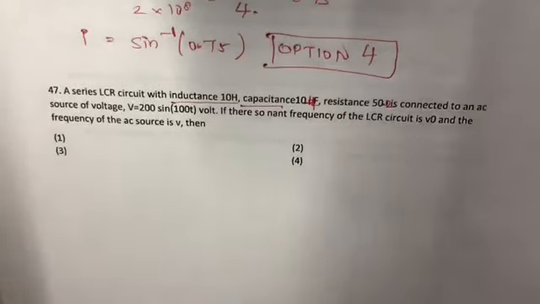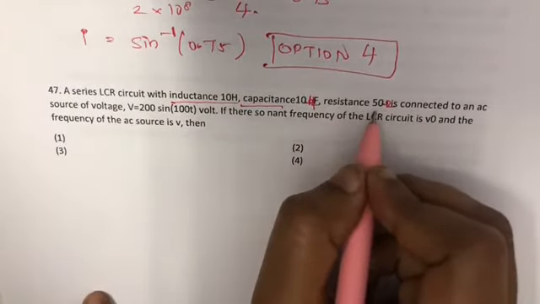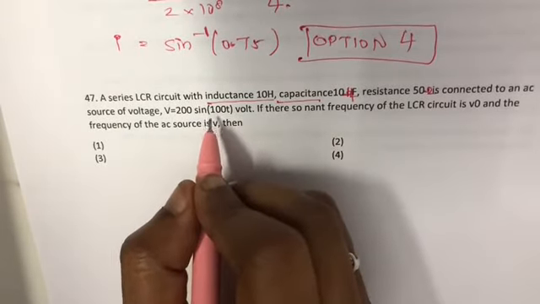An inductance of 10 H, capacitance of 10 microfarad and resistance of 50 ohm are connected to an AC source of voltage V is equal to 200 sine of 100 t volt.